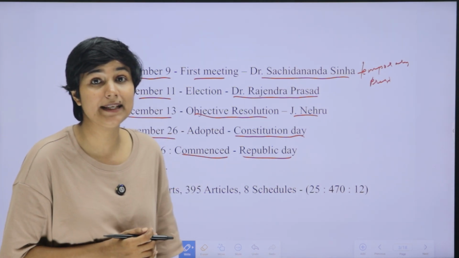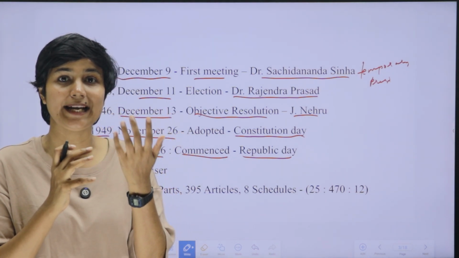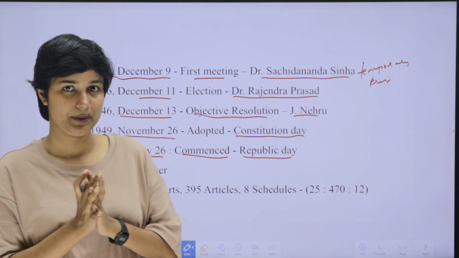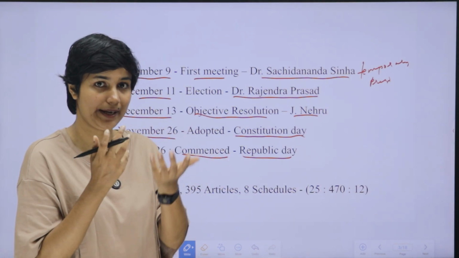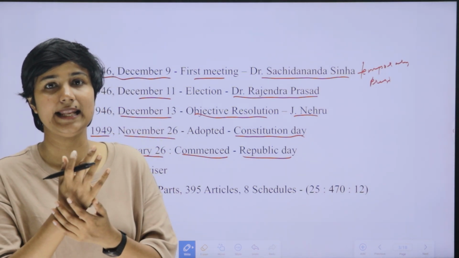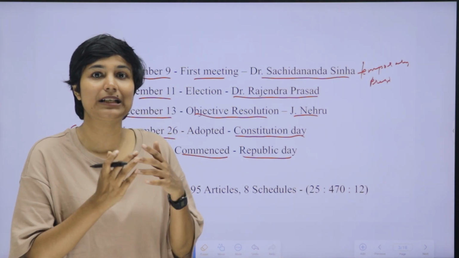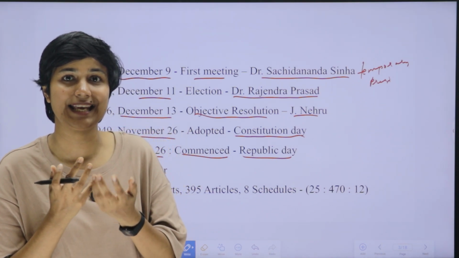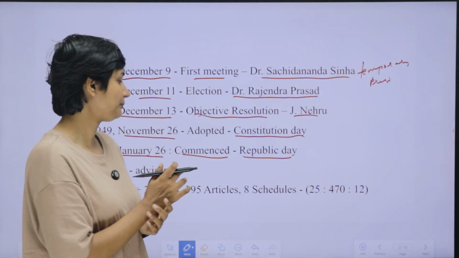You know what a republic is? That's also important. Republic means a state whose head of state is either directly or indirectly elected by the people. India became a republic. India's head of state is the President, who is indirectly elected by the people. So, India is a republic. India became a republic by the coming of the constitution. The day on which the constitution came into force is known as India's Republic Day.